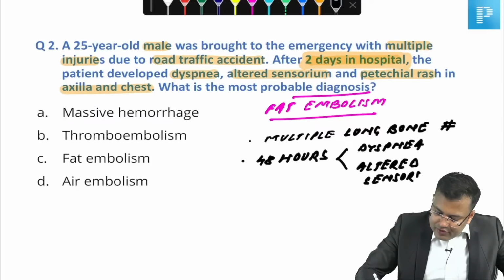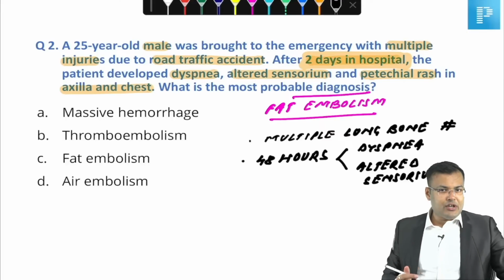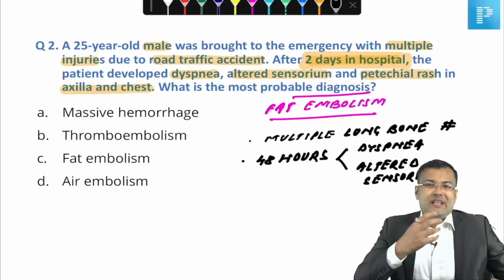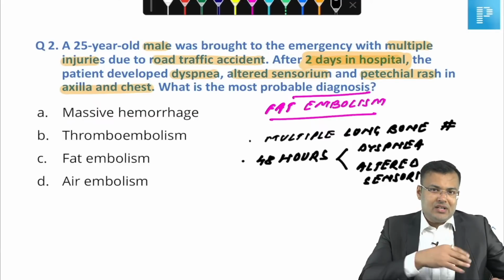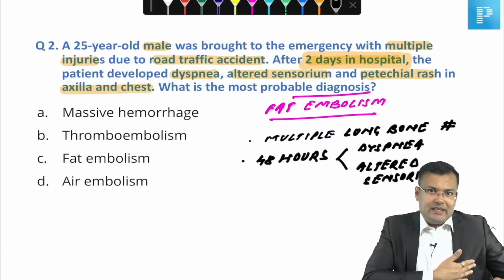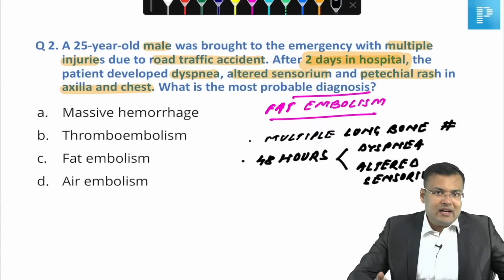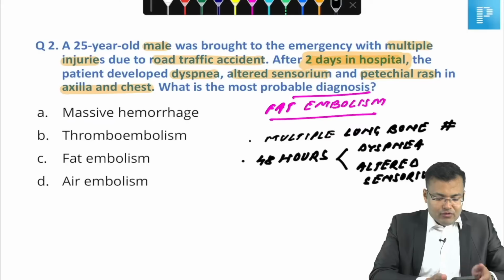And all of you know the characteristic feature of fat embolism: petechiae or petechial rash, and typical locations are axilla, chest wall, conjunctival fold and retina.